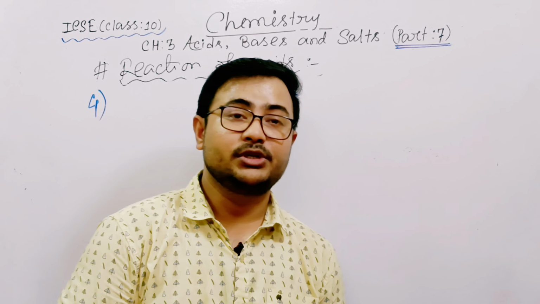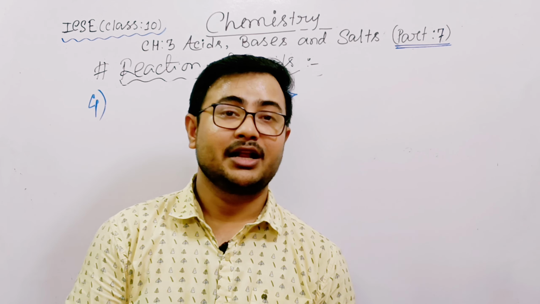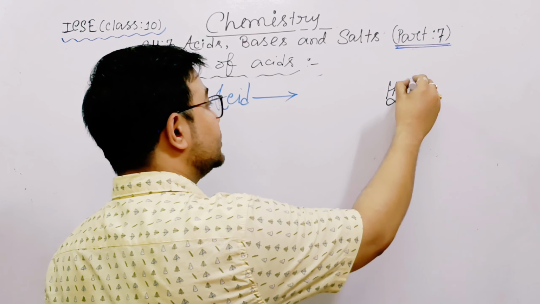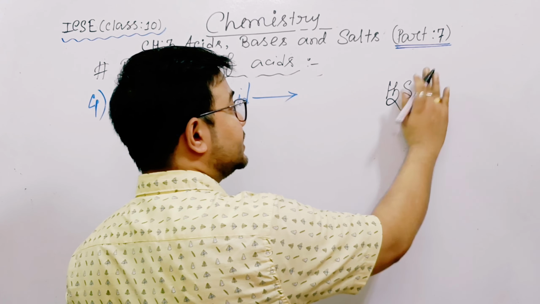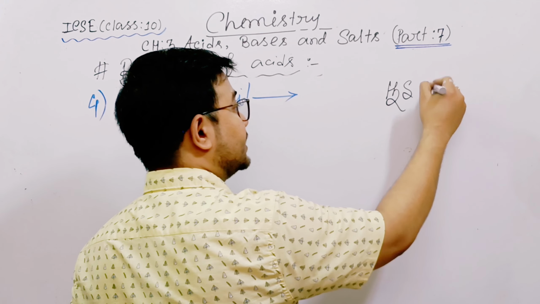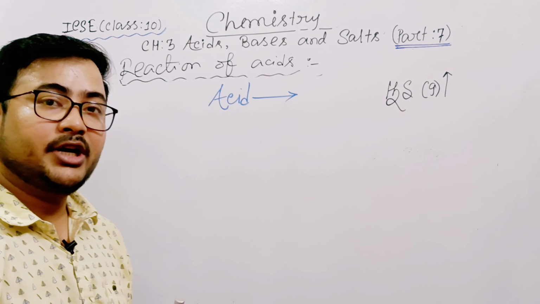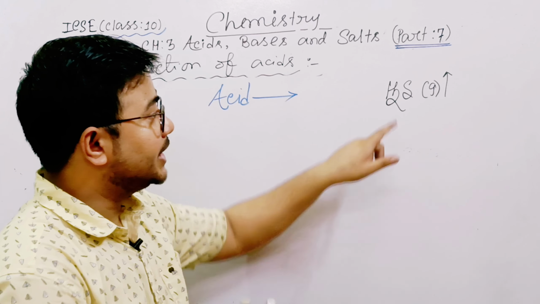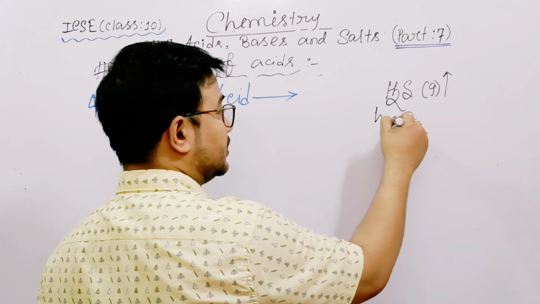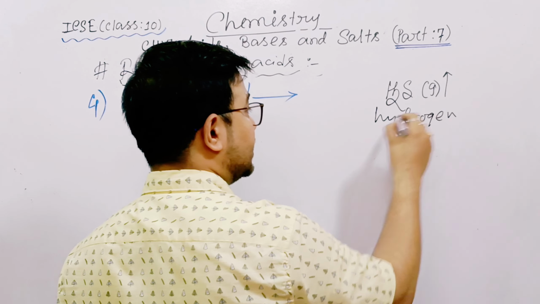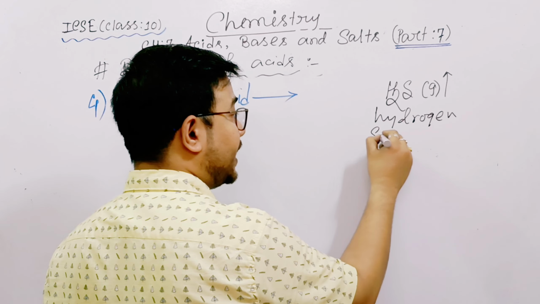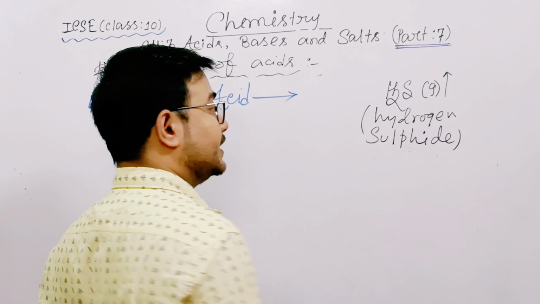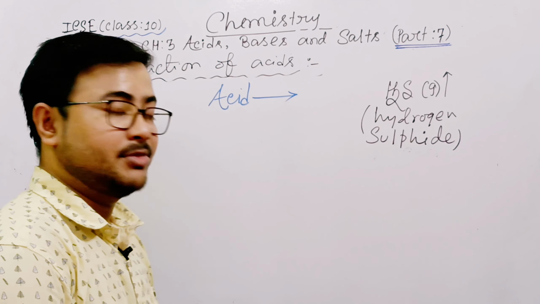Can you tell me which gas has a rotten egg smell? Yes, rotten egg smell is hydrogen sulfide. Hydrogen sulfide, it is a gas. So carbon dioxide gas done, sulfur dioxide gas done. Now it is hydrogen, not sulfite, sulfide, S-U-L-P-H-I-D-E, sulfide, rotten egg smell.